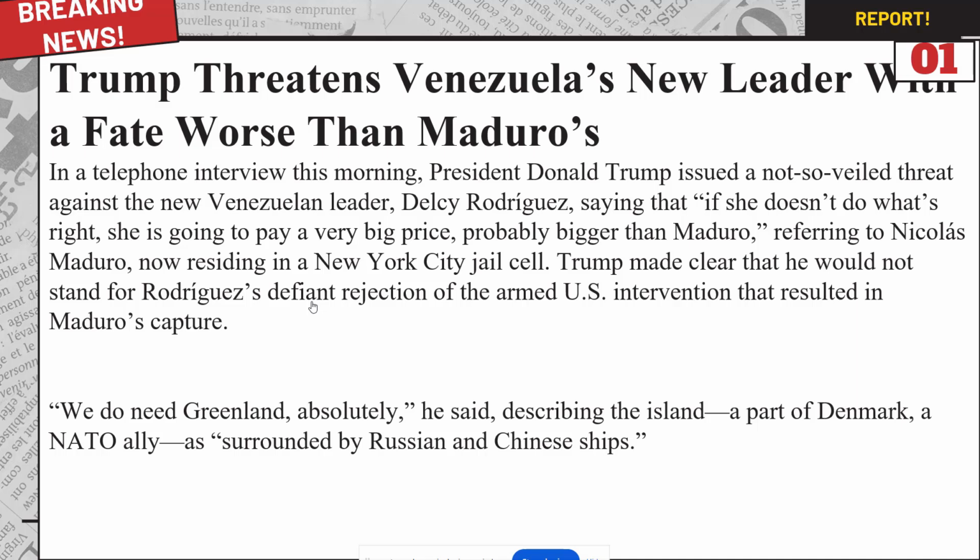And then, as I told you, initially Donald Trump also talked about Greenland, and then he clarified his position that we do not need Greenland, absolutely, he said, describing the island as a part of Denmark and a NATO ally, as surrounded by Russian and Chinese ships. So we are just concerned because of that reason.